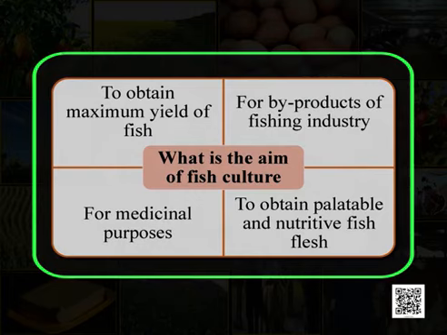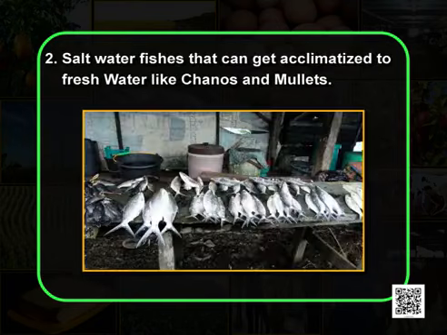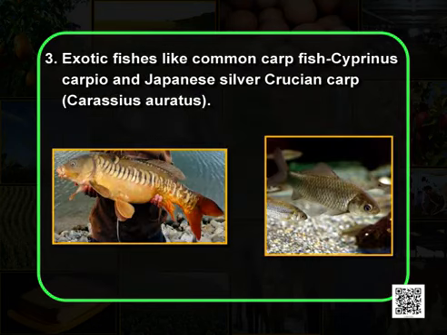Now, students, let us see what is the aim of fish culture. To obtain maximum yield of fish for byproducts of the fishing industry, to obtain palatable and nutritive fish flesh, and for medicinal purposes. Basically, we have three types of cultivable fishes: indigenous or native freshwater fishes like the carps, saltwater fishes that can be acclimatized to brackish water like mullets, and exotic fishes, exotic means brought from outside, like common carp and Japanese silverfish.